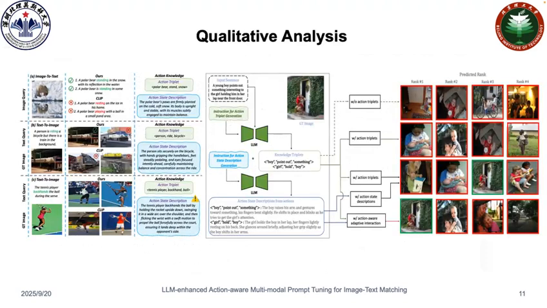We also visualize the comparison results between our method and CLIP. Given a text query or an image query, with the help of action knowledge from LLMs, our method retrieves top-2 ranked results matching the query. Moreover, compared with without action triplet, with action triplet retrieves images that depict the action of holding, which partially aligns with the intent of the query.